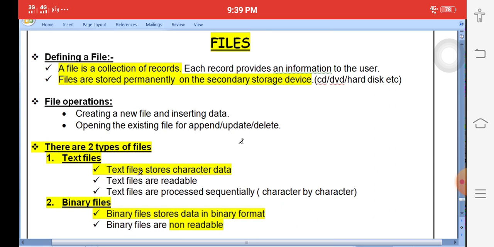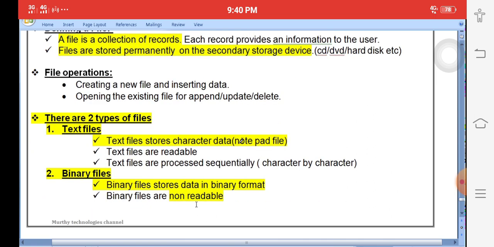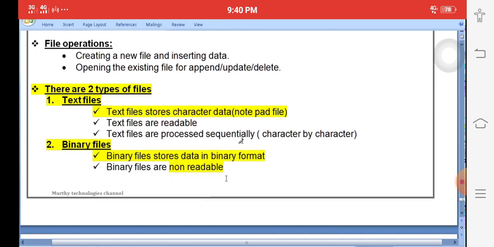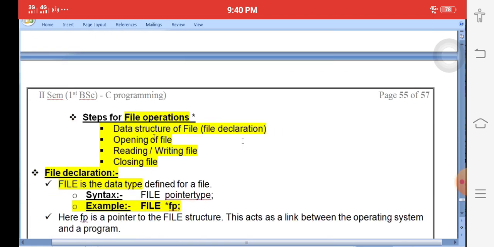Text files are character files, called notepad files, where you can directly read the content without a program. A binary file stores the data in binary format; it is non-readable, we cannot read the data directly. File operations mean file declaration, file opening, and reading or writing. Reading means the file is already available, we need to open it and read.